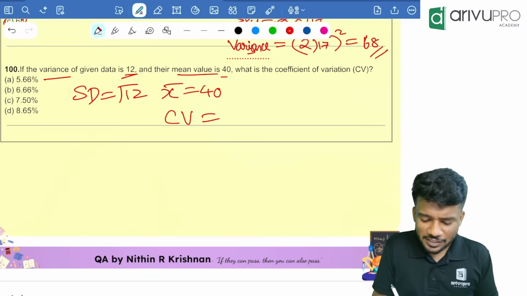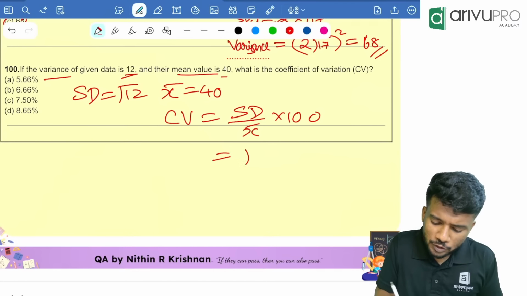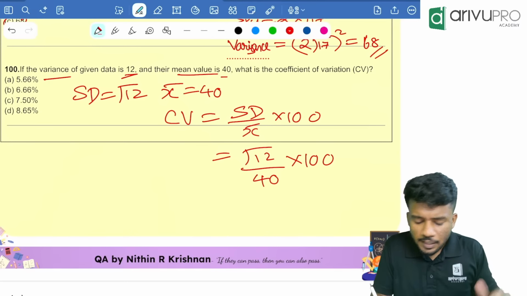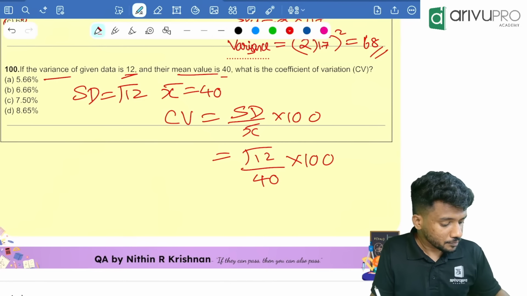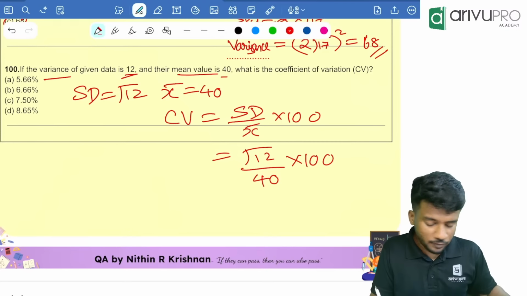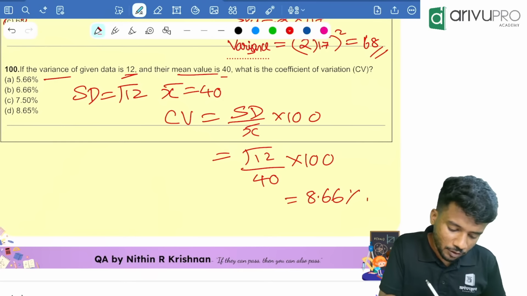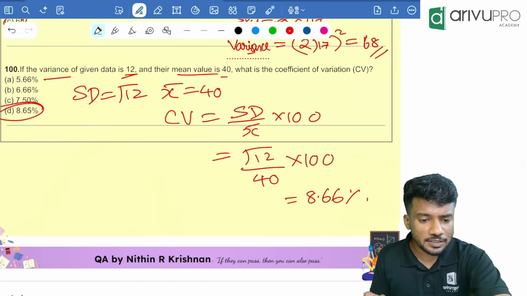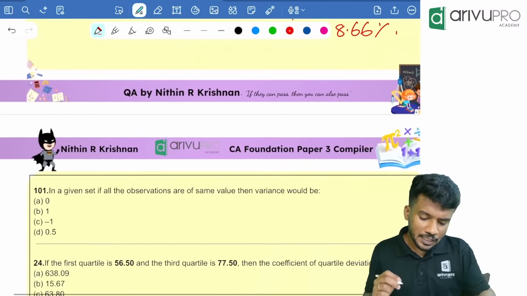Very easy. CV is equal to what? Standard deviation divided by x bar into 100, which is equal to root 12 divided by 40 into 100. Take your calculator. Then 12, then click root, multiply it with 100, divide by 40, which is equal to 8.66%. Option D is your answer. I hope that everyone got this. Next one.